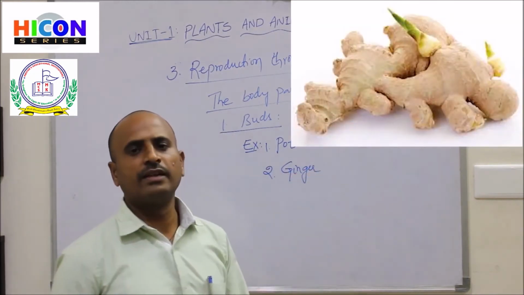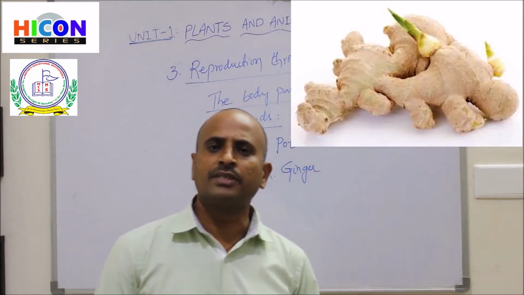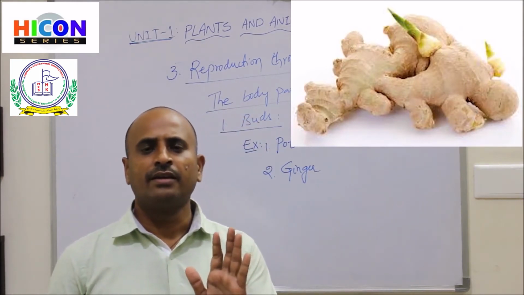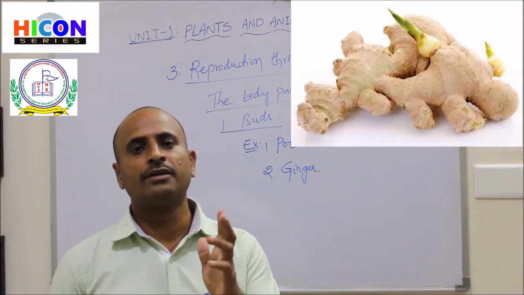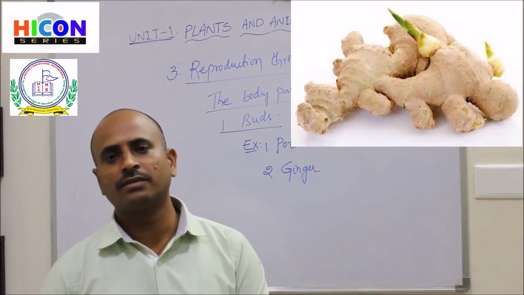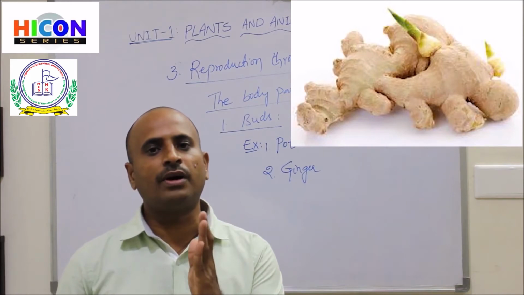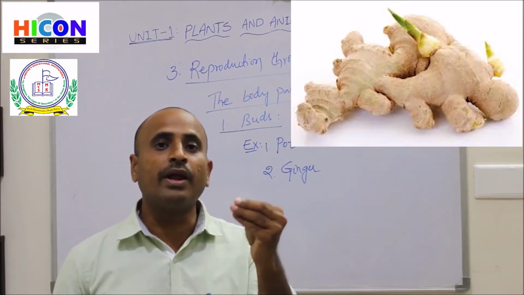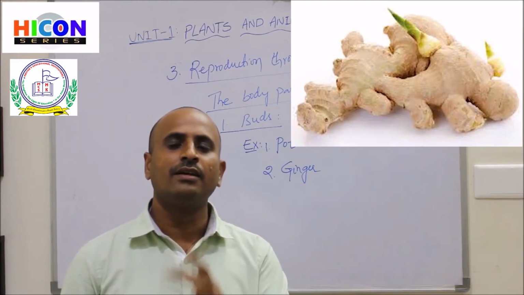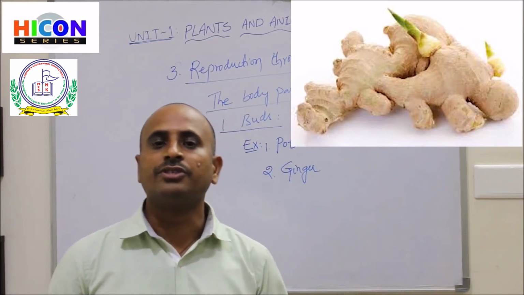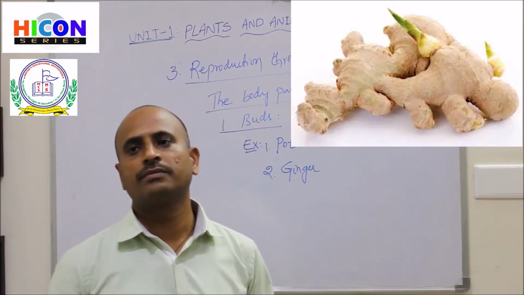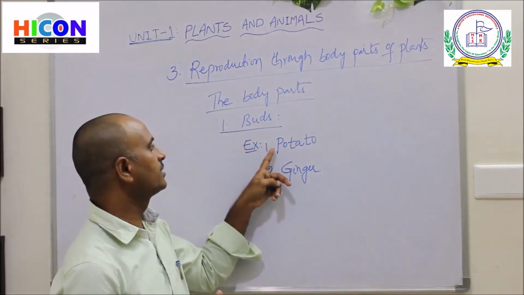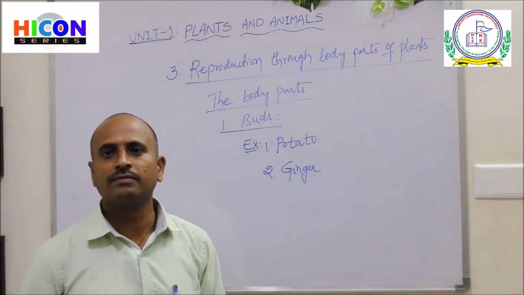So look at the picture. The picture is showing a ginger, and you are observing a green color bud produced from the ginger. If you cut that green bud from the ginger and plant it in the soil, then a new ginger plant will grow.